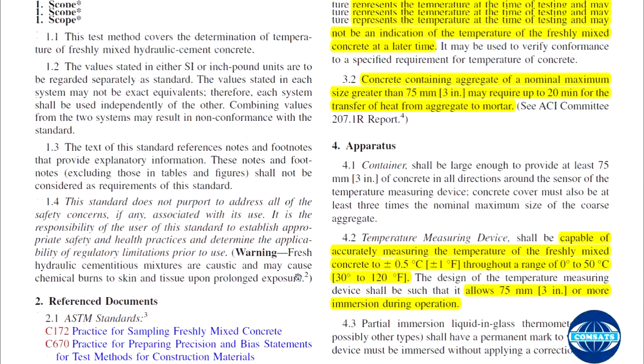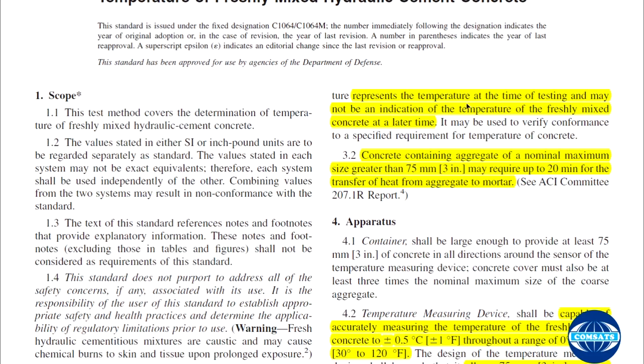The measured temperature represents the temperature at the time of testing and may not be an indication of the temperature of the freshly mixed concrete at later times. So that is a representation of the temperature at the time of testing.